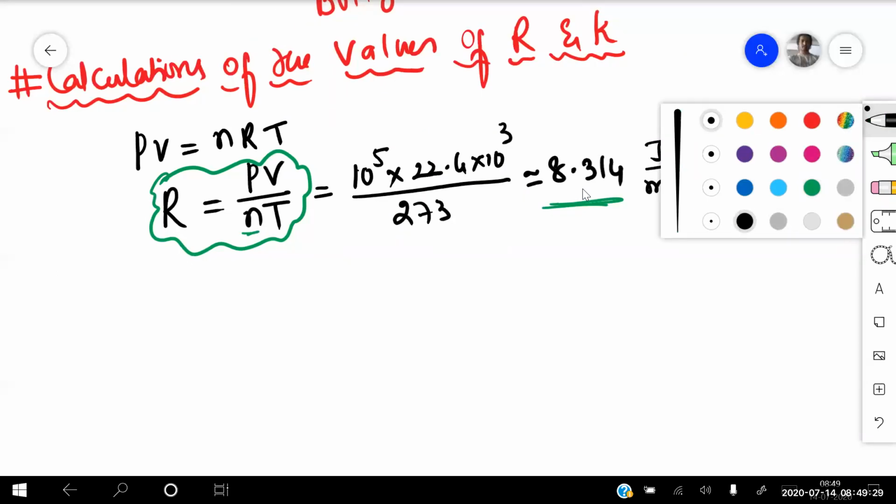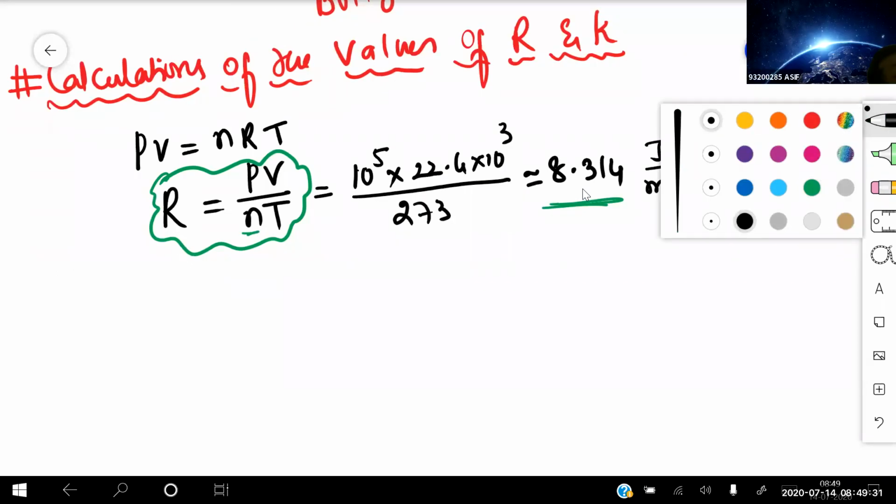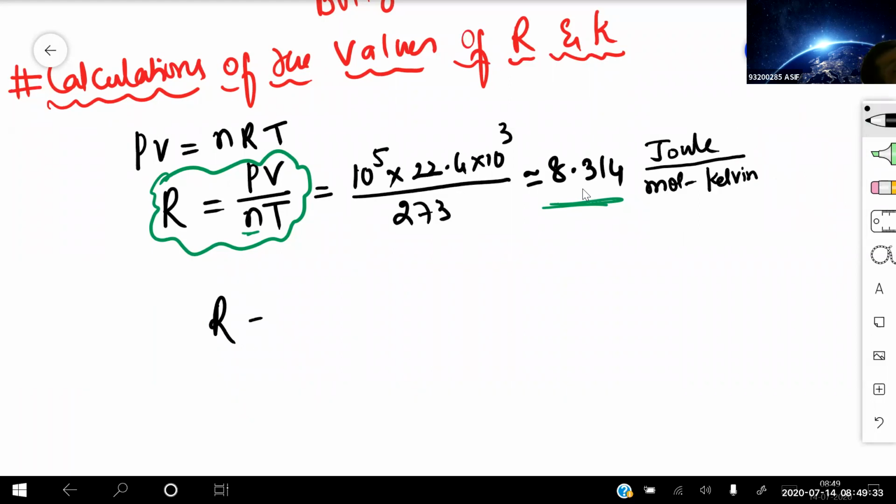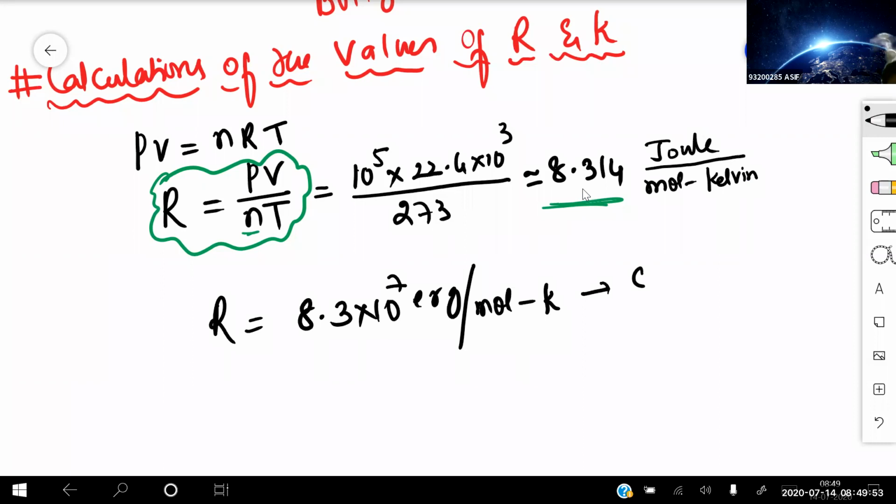If I write it in terms of dynes, capital R equals 8.3 into 10 to the power of 7, and the unit is erg per mole Kelvin. This is in the CGS unit, that means when pressure is taken in dyne per centimeter square and volume in the CGS system. So in the CGS system, the R value is 8.3 into 10 to the power of 7 erg per mole Kelvin.